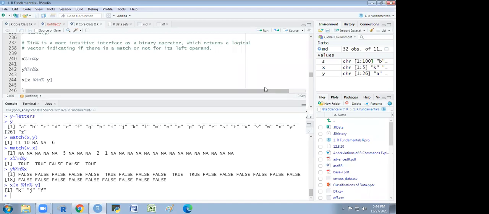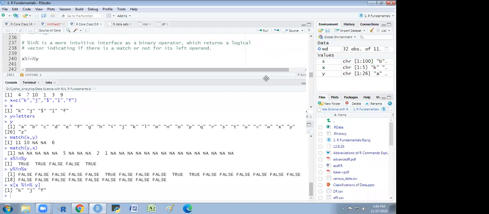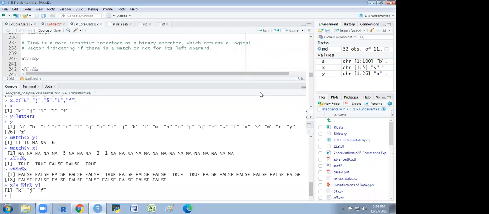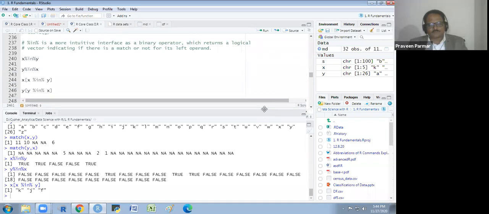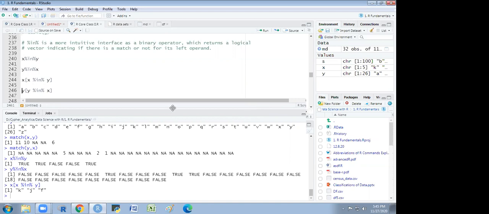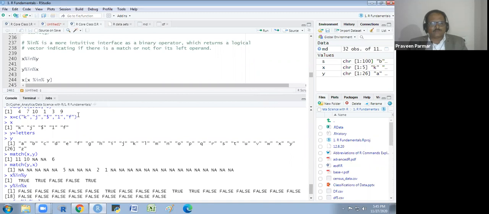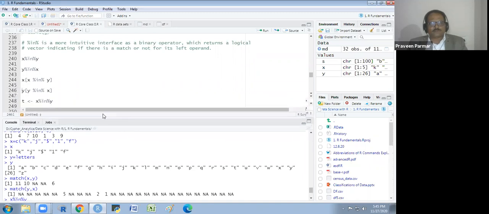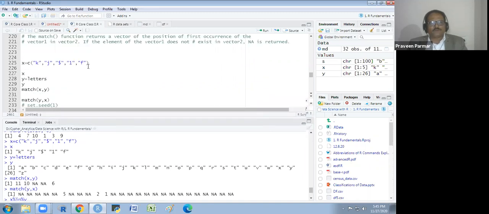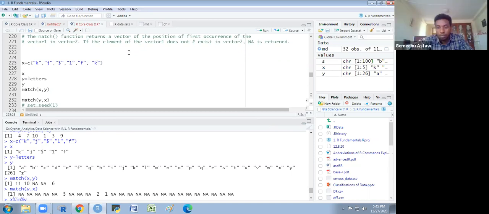In another case, if there are more than F and J and K, how can it match? How will it match the first set to another set? Okay, you want to ask that. If I have more time, I will just do one thing. You want me to repeat some? Okay, you want this thing? Yes, sir. In another subset, A, B, C, D, E, F, G. In that one.